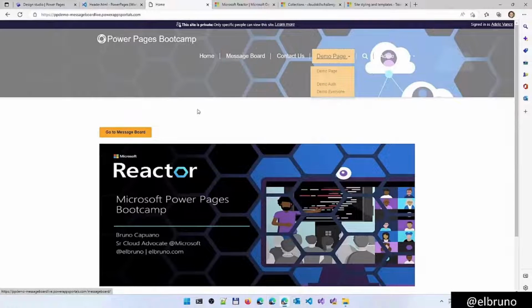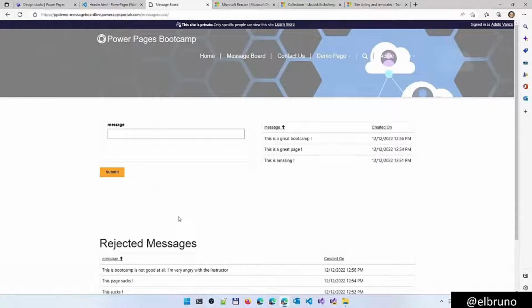If I go here to the message board, I should also see the header in the message board. There it is, the header. We have what we did yesterday with the messages and rejected messages. So there it is. So kind of nice to see how we can edit and start to work with some HTML, JavaScript, and CSS.